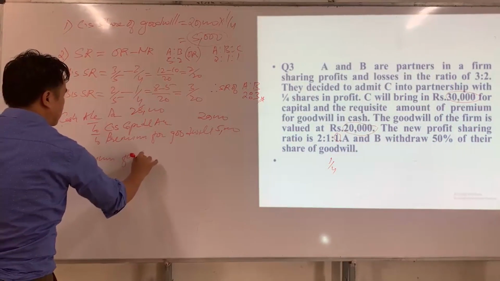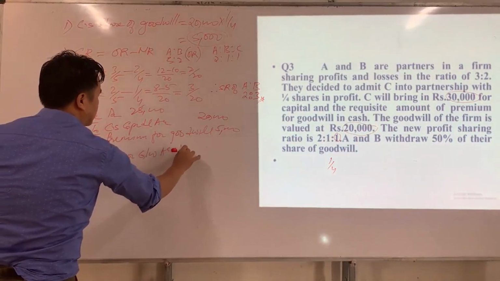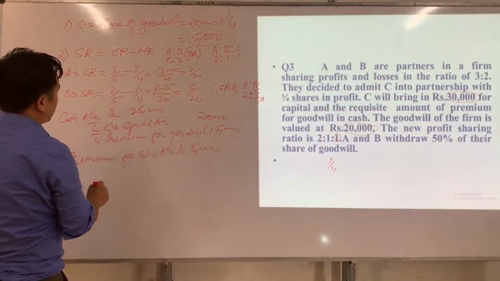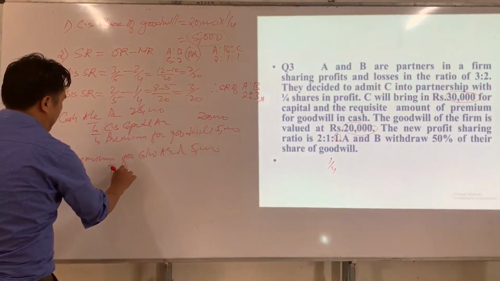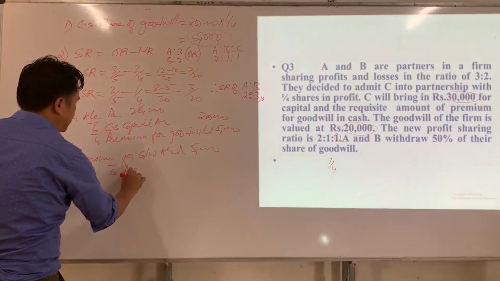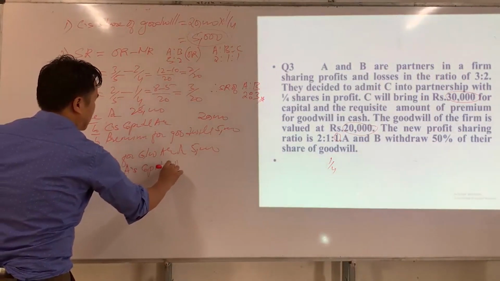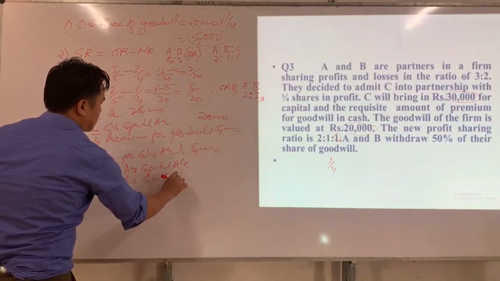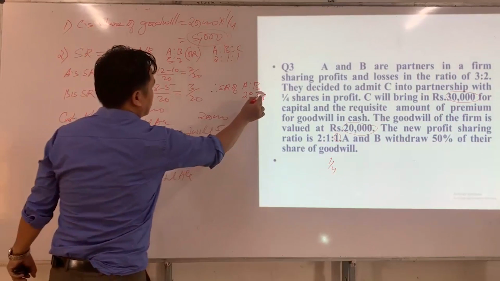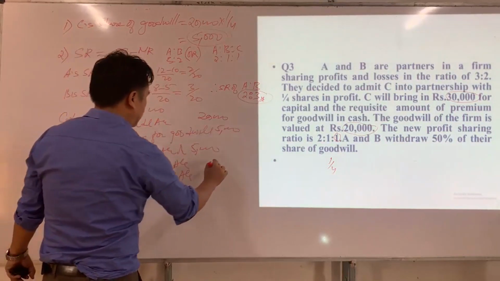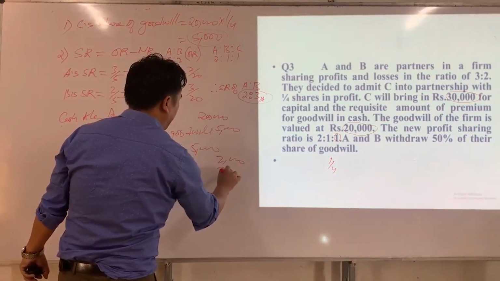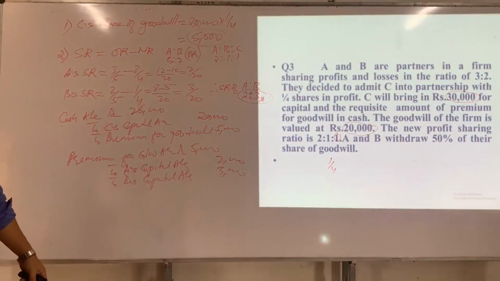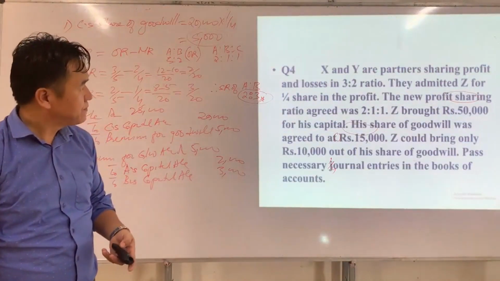Premium for goodwill account is debited rupees 5,000, and which should be transferred to whom? Sacrificing partner. Who are sacrificing partner? A and B are sacrificing. A's capital account, B's capital account. So what is sacrificing ratio? 2:3. So A will get how much? 2,000 and B will get 3,000. Now we are done with question number 3. We'll do question number 4 next.